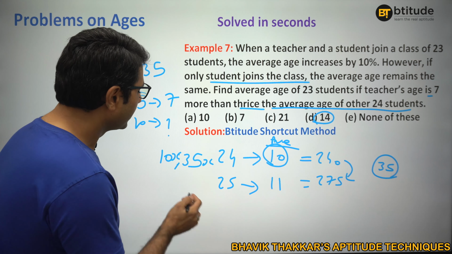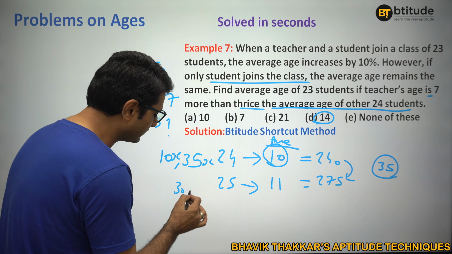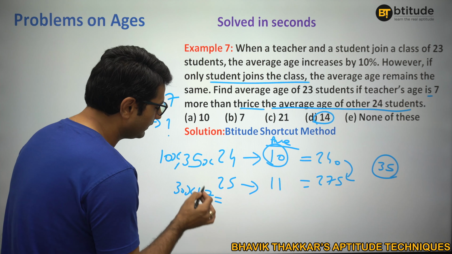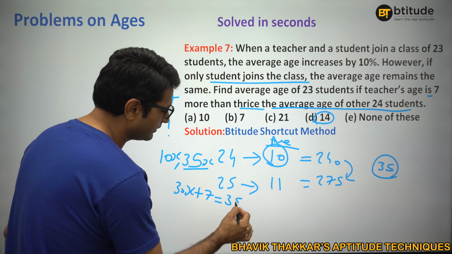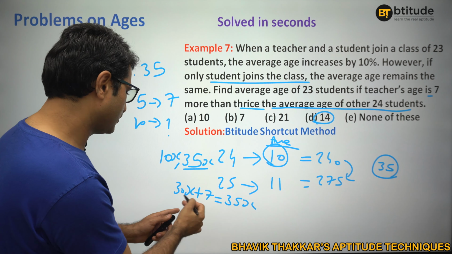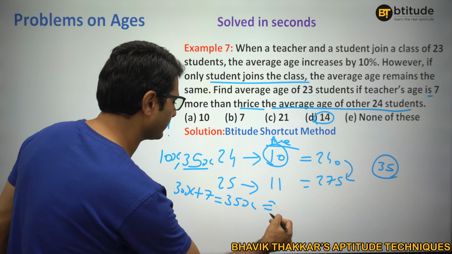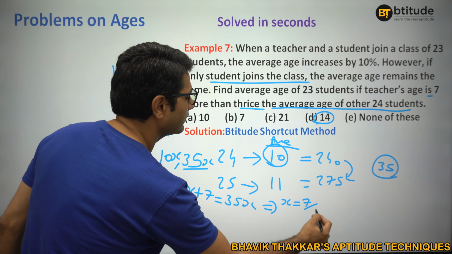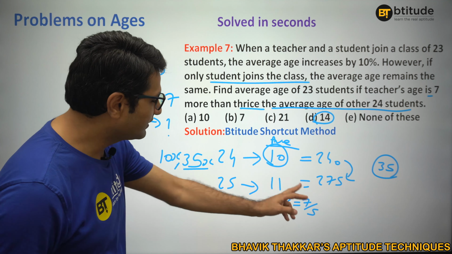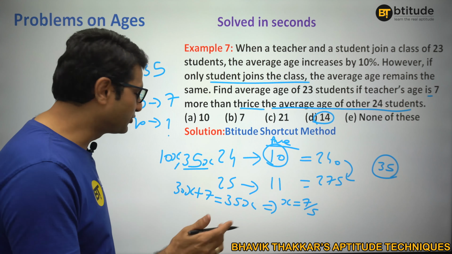Student's average age is 10x, sir's age is 35x. Now they are saying thrice the student's age, 30x, plus 7 is equal to 35x, right? Solving this, you should get x is equal to 7 by 5. Now put this 7 by 5, because you have assumed the student's age is 10x. So 10 multiplied by 7, 70 by 5, is also 14. You will still get 14.